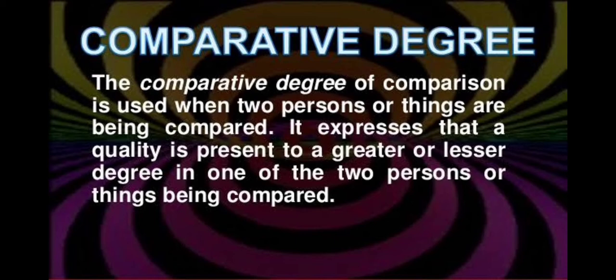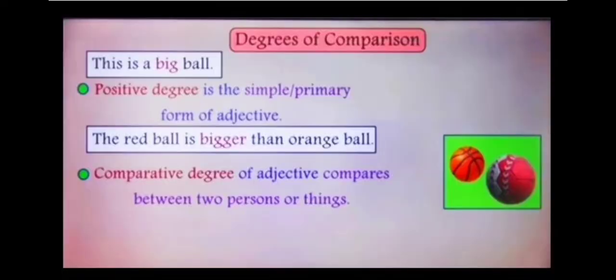Remember, we always compare the same characteristic or the same attribute for two persons or things. Over here, we are comparing the size of the red ball to the size of the orange ball. We cannot compare the size of one ball to the color of another ball. We always compare things on the same attributes.